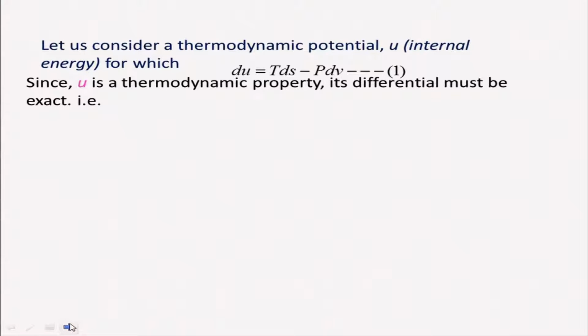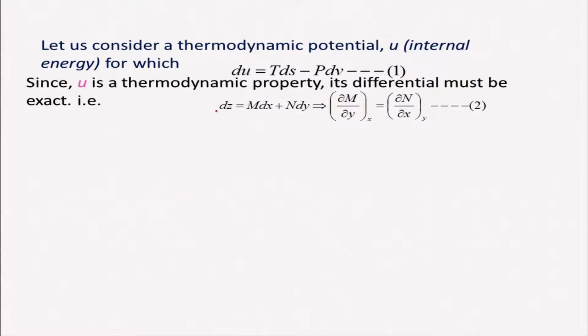And u, as we know, is a thermodynamic property, and hence its differential must be exact. For that we will use this condition: ∂M/∂y at constant x equals ∂N/∂x at constant y, if the form is dz = M dx + N dy.